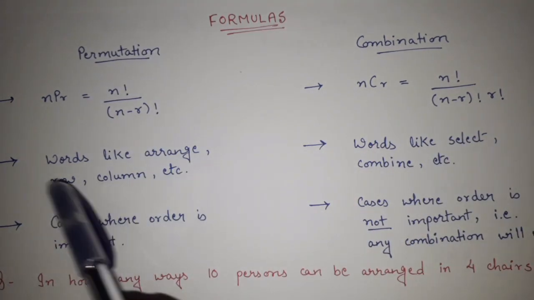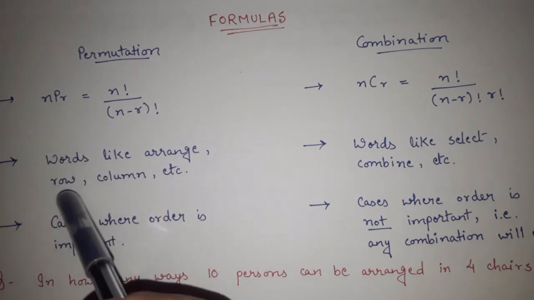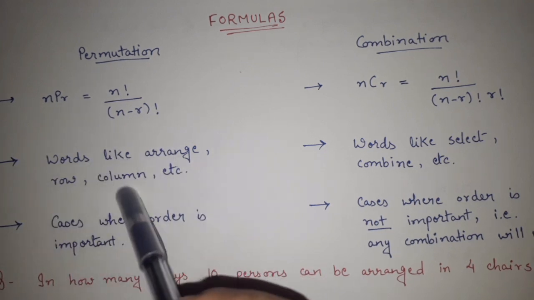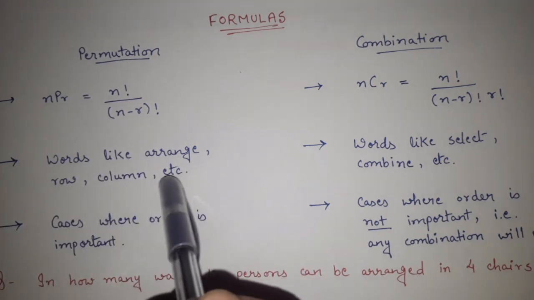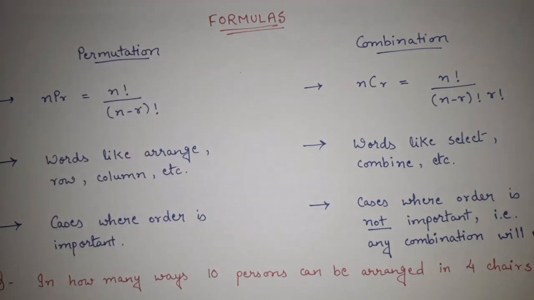Or you can also remember the things like this, just for our understanding: if in the question we are using words like arrange, row, column, we can say that in those cases we will use permutation.